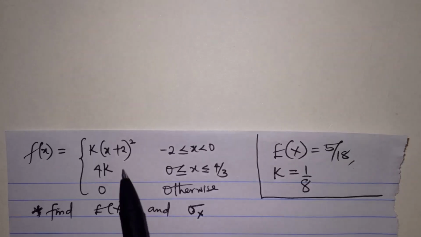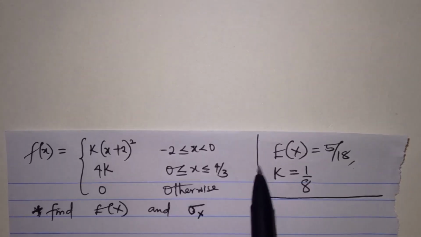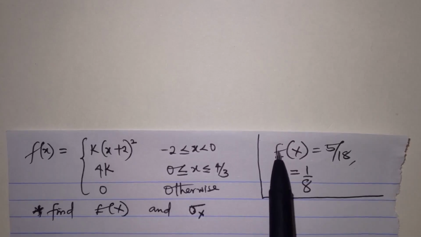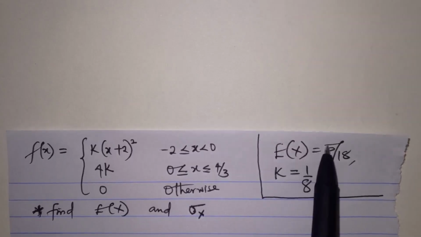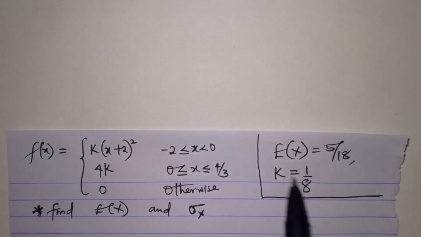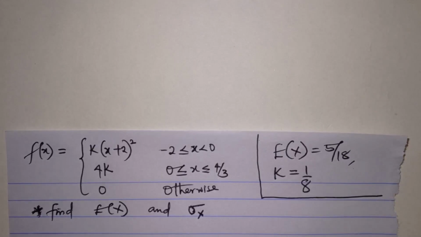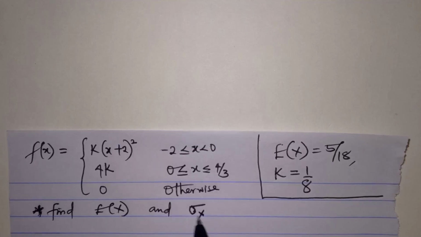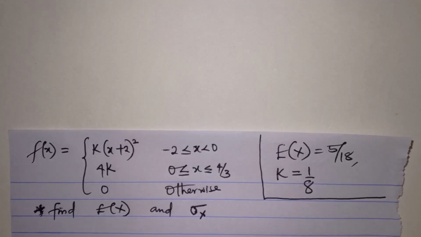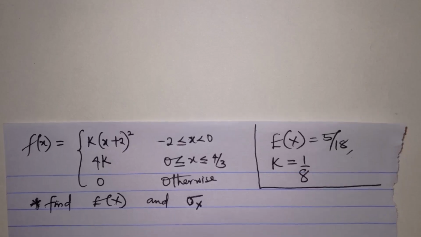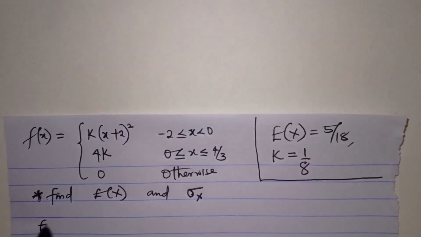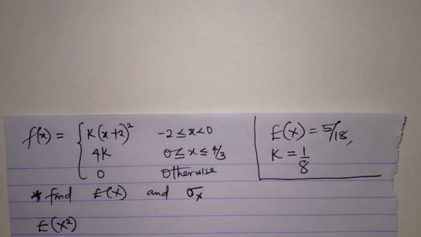Okay, this is the function that we have. And we've solved already for the expectation of x, and we got 5 over 18. K was 1 over 8. The question is asking for, remember, the expectation of x and the standard deviation of x. And to get standard deviation, we need the expectation of x squared. All right, let's quickly find the expectation of x squared.